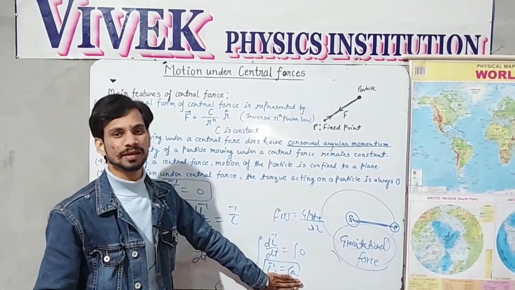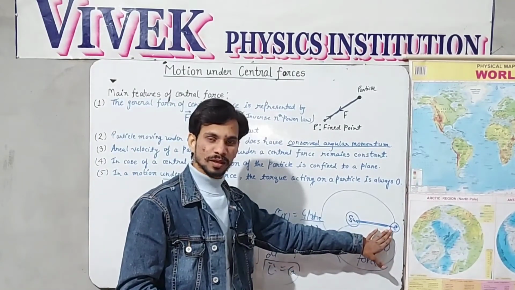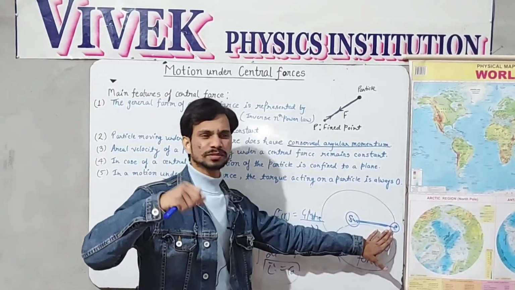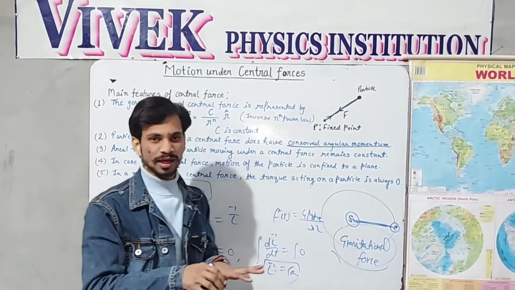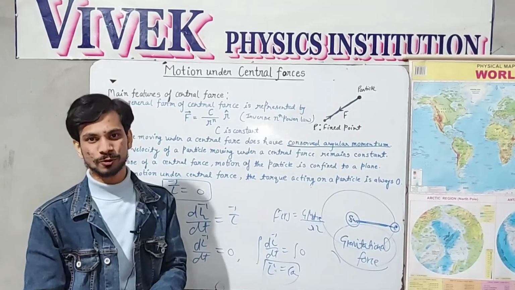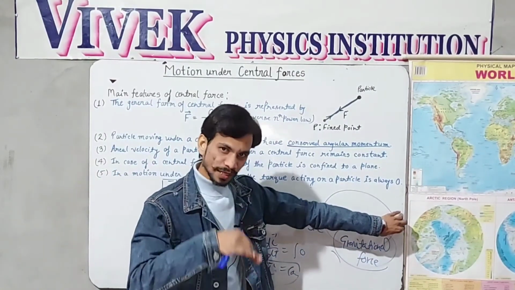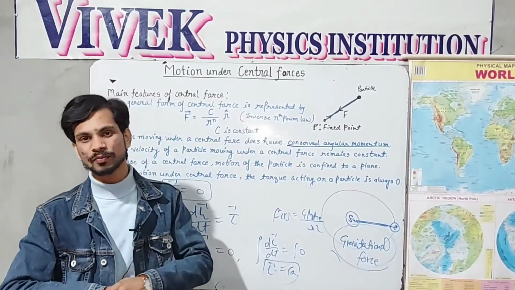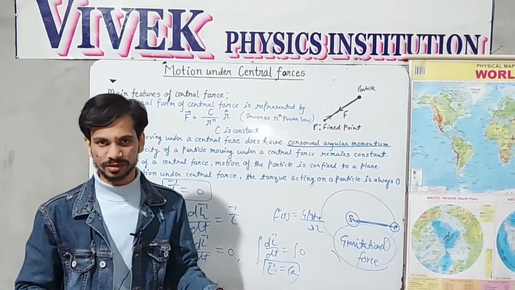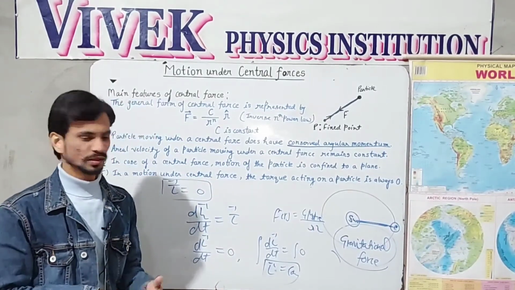It simply means that whatever the angular momentum of the earth was, let's say 5 billion years ago, is conserved right now also. Let's say the angular momentum of the earth 5 billion years ago was 5 units, then right now it is also 5 units. That is the simple meaning.